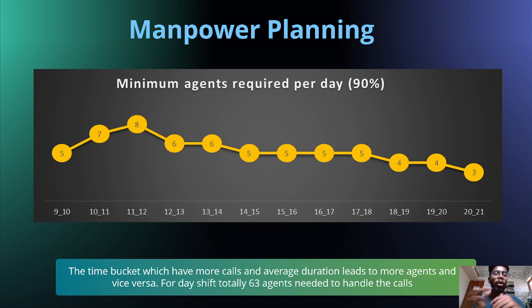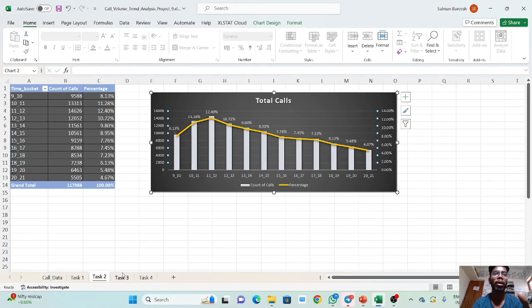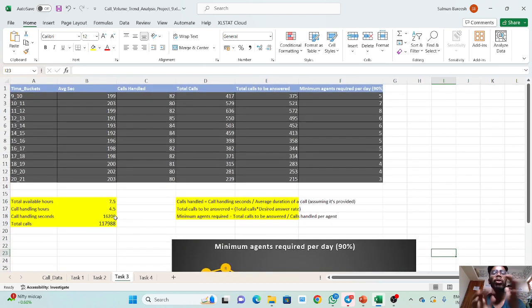The third analysis is manpower planning. Manpower planning is about obtaining how many agents are needed for each time bucket per day.